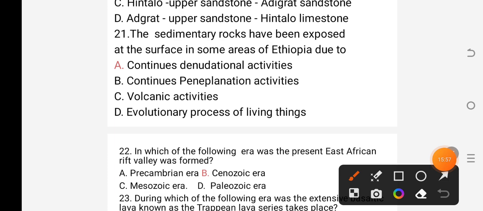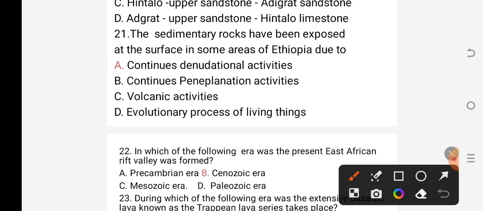Question number 21 says that the sedimentary rocks have been exposed at the surface in some areas of Ethiopia due to: A, continuous denudational activities; B, continuous peneplanation activities; C, volcanic activities; D, evolutionary process of living things.